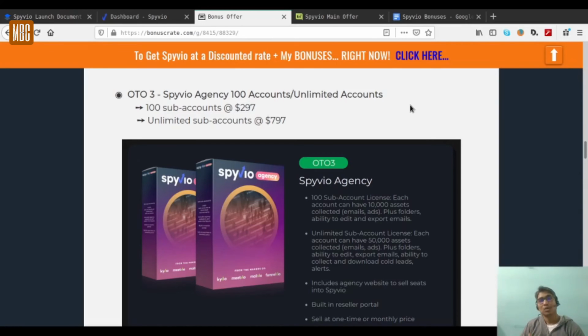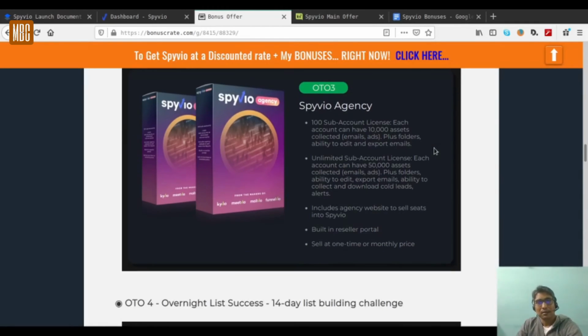The 100 sub accounts cost $297 and the unlimited sub accounts cost $797. Now as the agency license, you can give multiple access to your users. So I believe this is pretty clear.